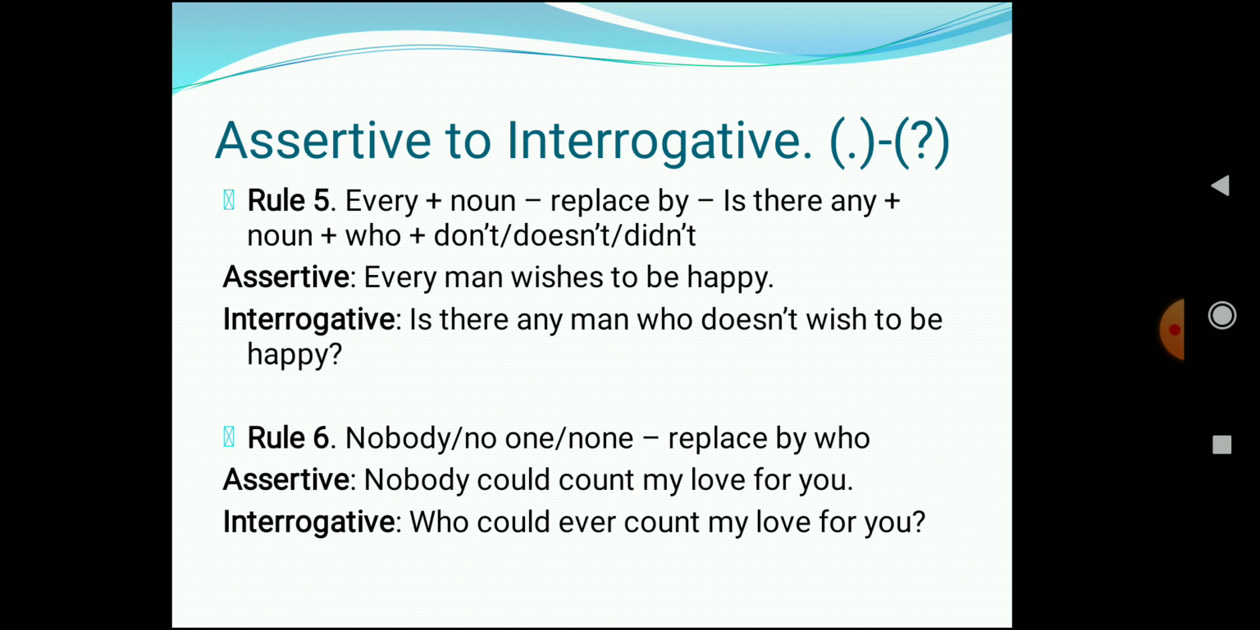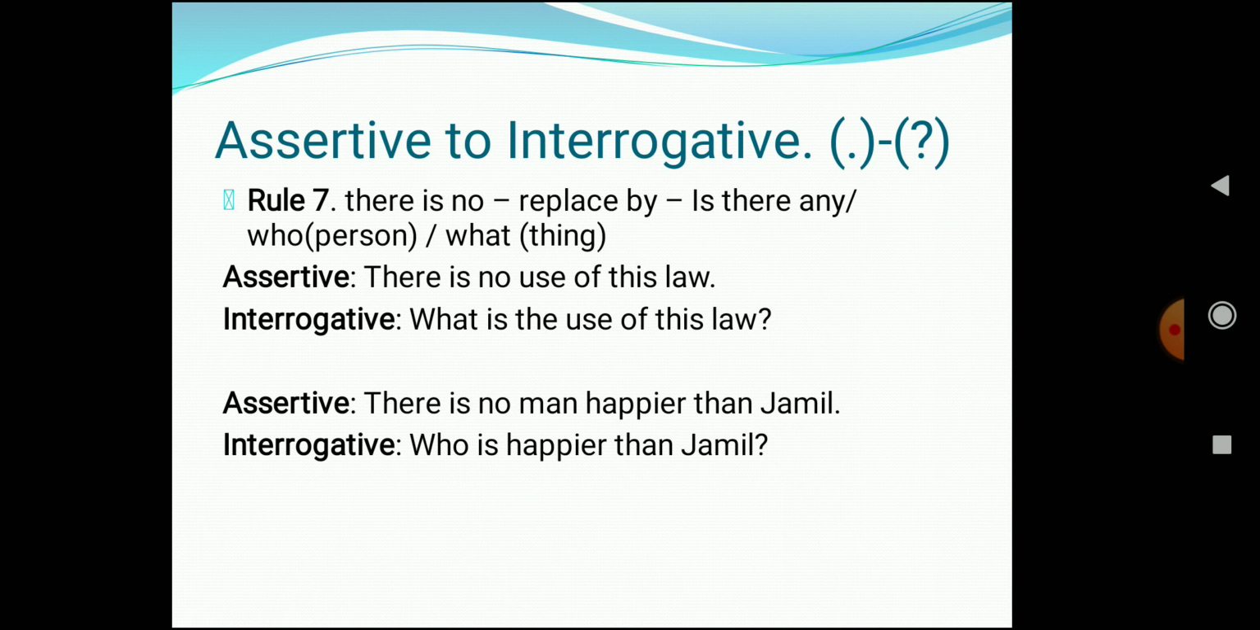Question mark. Next rule. The next rule says that if in a sentence nobody, no one, none is used, we have to replace it by who. For example, nobody could count my love for you. This is an assertive sentence. So when we convert it into an interrogative sentence, the sentence will become who could ever count my love for you? Question mark. Nobody has been replaced by who, and the rest of the sentence is copied as it is. Okay. Now let's see rule 7.